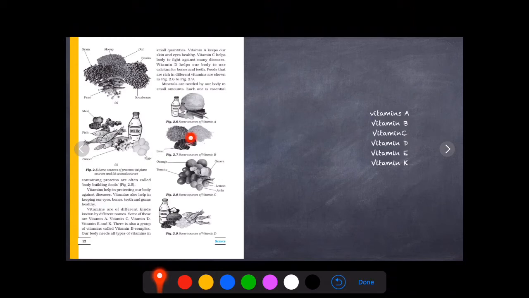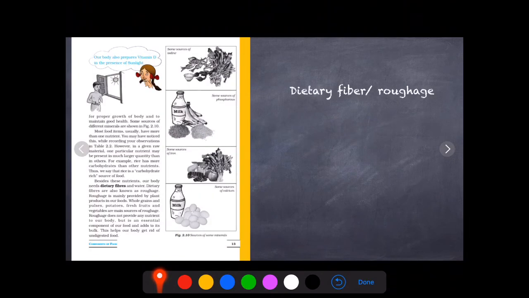Vitamin B rich sources are liver, rice and wheat. Vitamin C is present in orange, lemon, amla, guava and even tomatoes. Vitamin D is rich in fish, egg, liver, butter and milk. We can get vitamin D only by exposing ourselves to the sun.